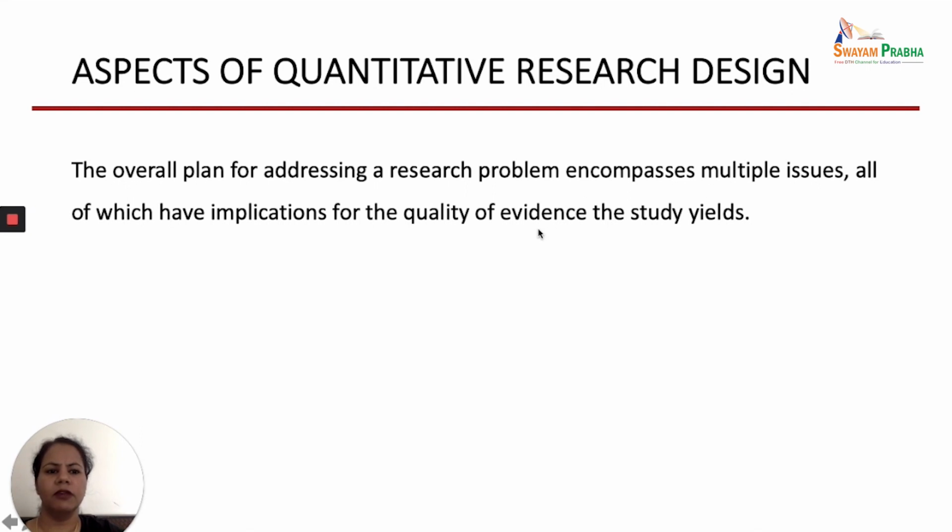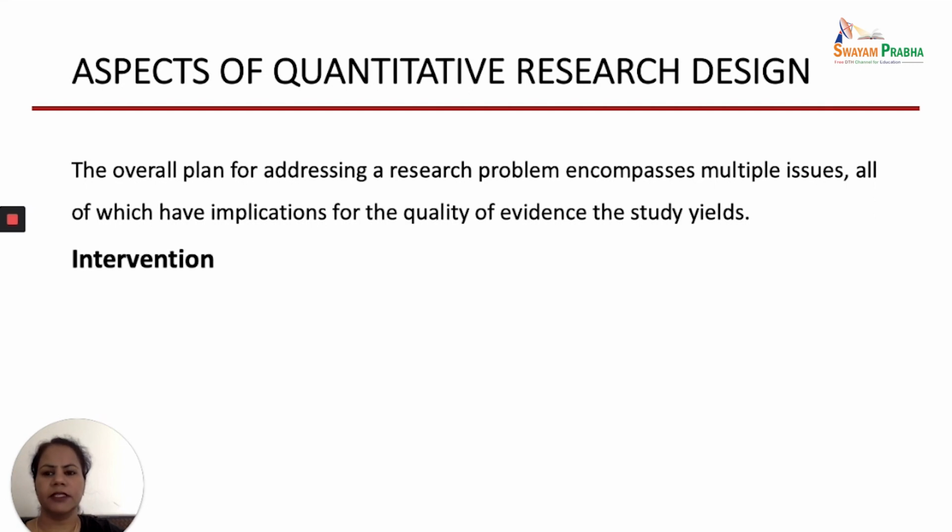So whatever plan you are making for your research study has multiple issues, and all those issues will affect the quality of the evidence. We should talk about this in depth.